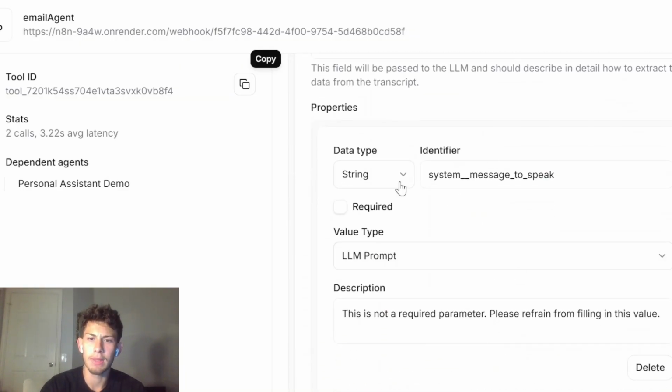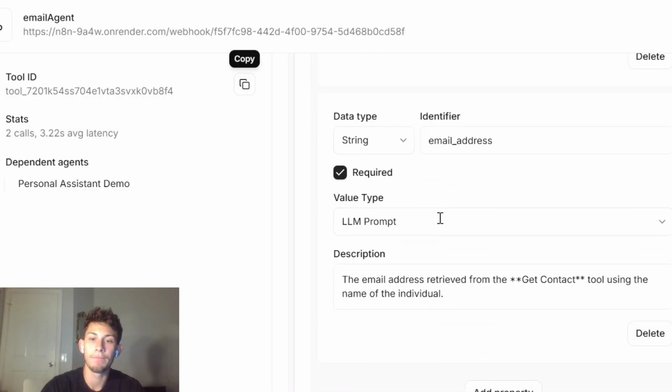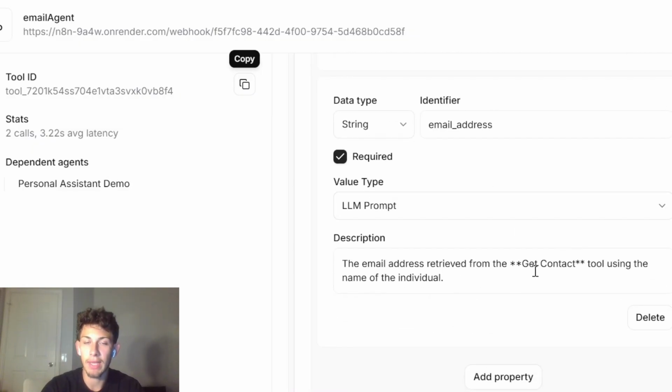And this right here, this system message to speak, is not required. I only put this here because it was trying to call this tool using the system message to speak as an input parameter, and I didn't have this variable here. It wasn't able to send the system message to speak variable to this email agent tool, so it kept erroring out on me. I was like, what's happening here? So all I had to do was include it, but make it not required. And then this is the email address that we got from the get contact tool.